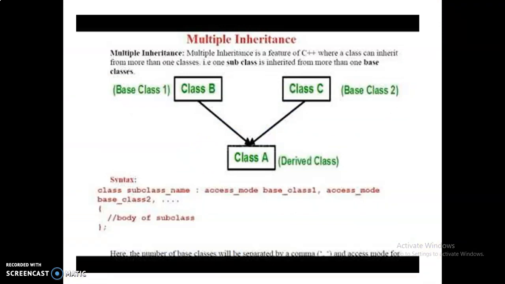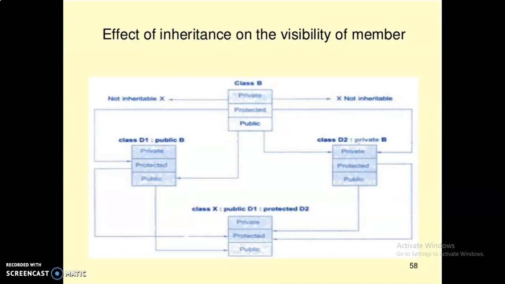When a protected member is inherited in public mode, it becomes protected in the derived class too, and therefore is accessible by the member functions of the derived class. It is also ready for further inheritance. A protected member inherited in private mode derivation becomes private to its derived class.